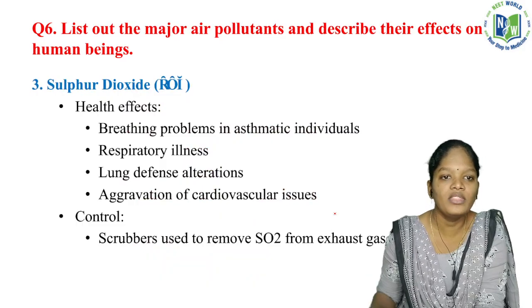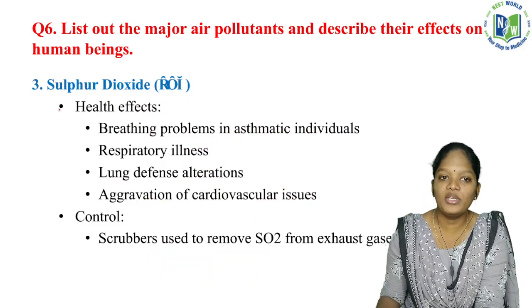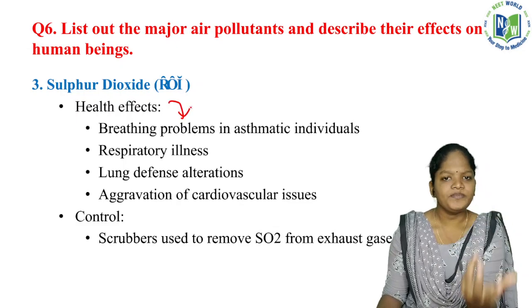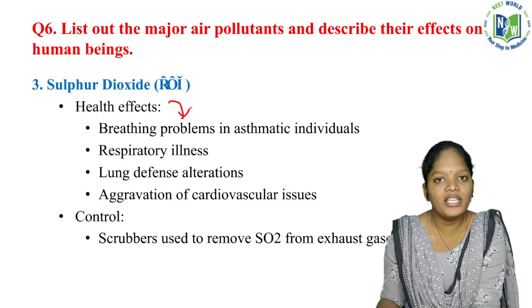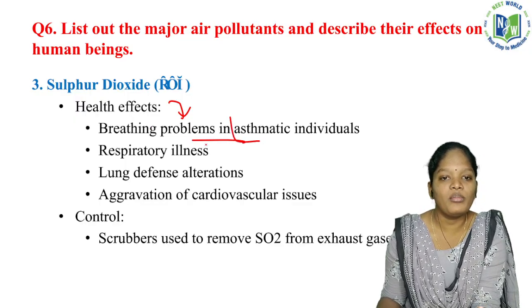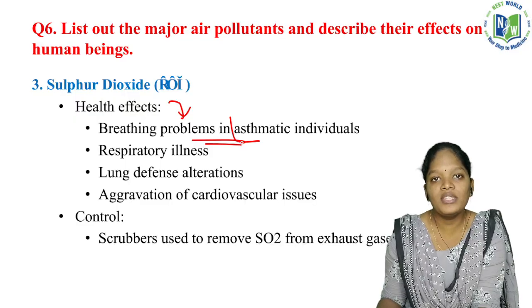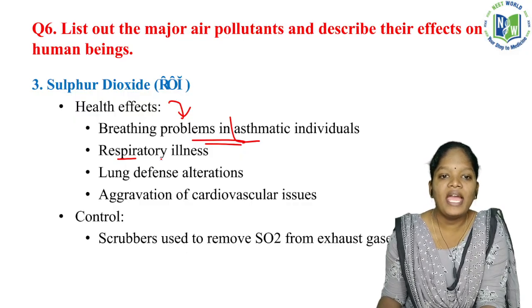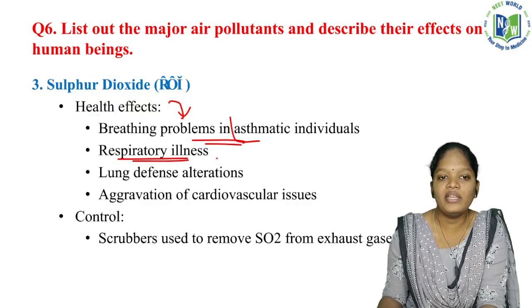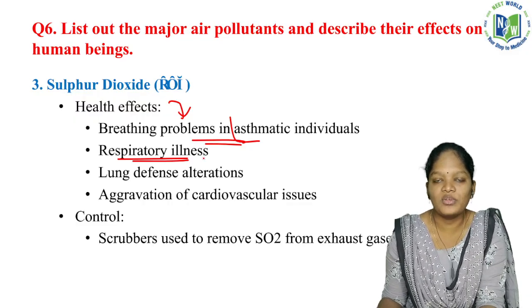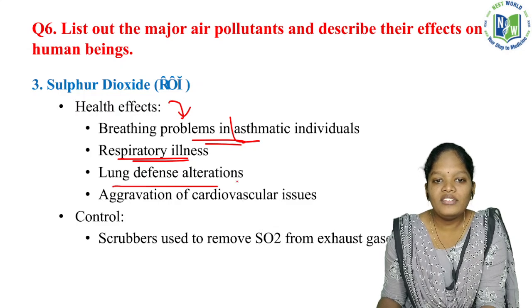Now what are the health problems because of this sulfur dioxide? Whenever we are inhaling, not only oxygen, all the gases are inhaled by human beings. Whenever sulfur dioxide enters the human body, it results in breathing problems. If the person has asthma, they get into more trouble by inhaling sulfur dioxide. And respiratory illness, in the sense that all the problems related to respiration will be affected. And lung defense alterations.